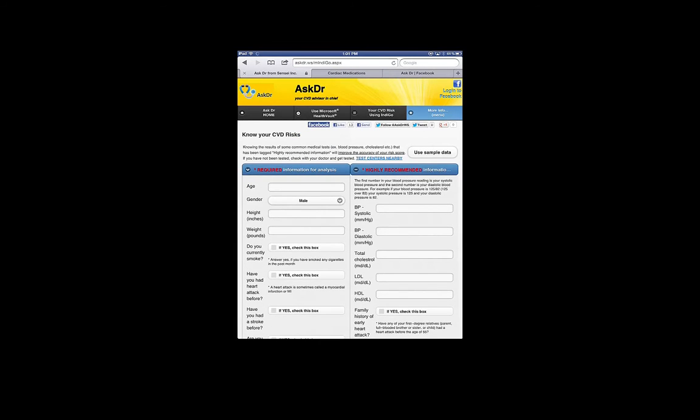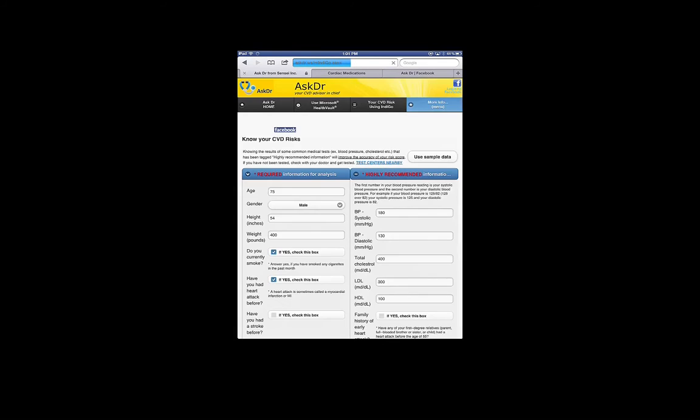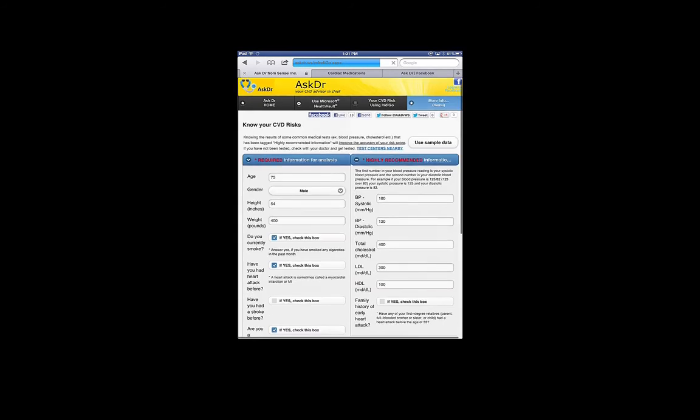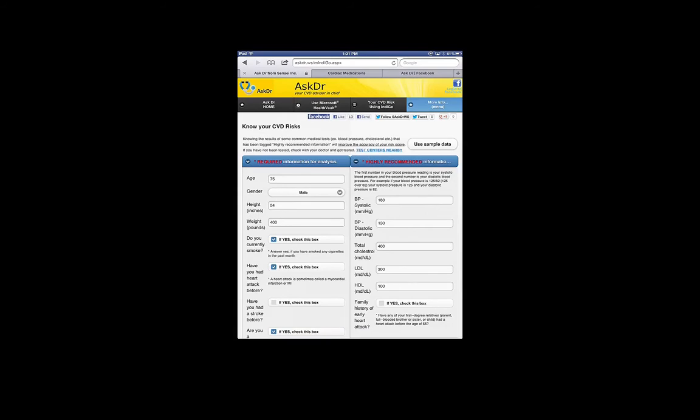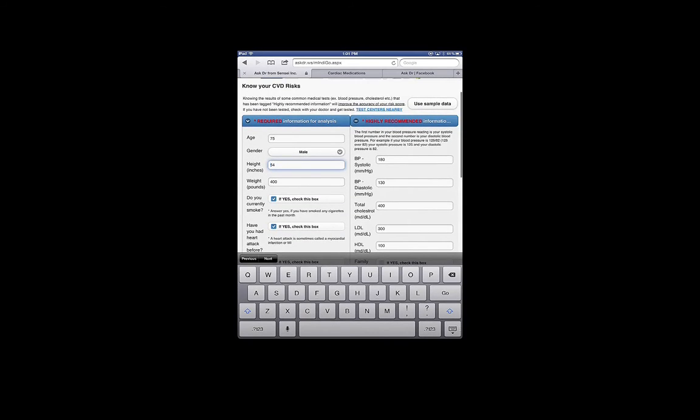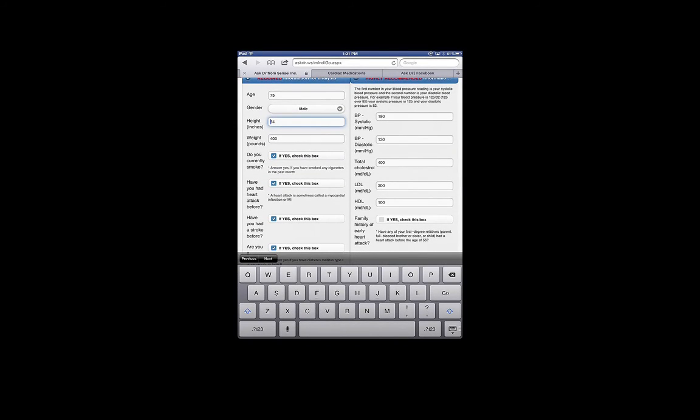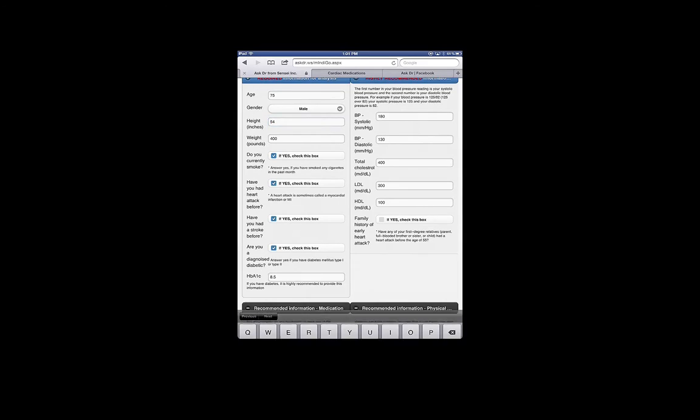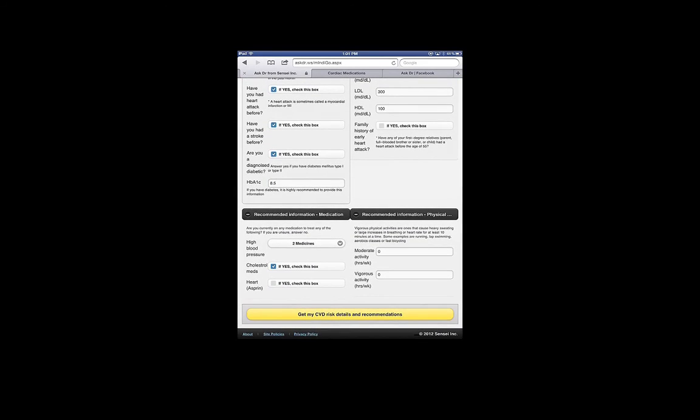What I have done at this point is use sample data, just to make it easy for you to see how the application works. And of course, you can add and remove more. So let me add that, yes, I did have a risk. Let's see what my risks are. I have provided HDL and LDL. Last time when we didn't do that, it asked you to provide information. Now that we provided it, it's going to fetch all the different information.